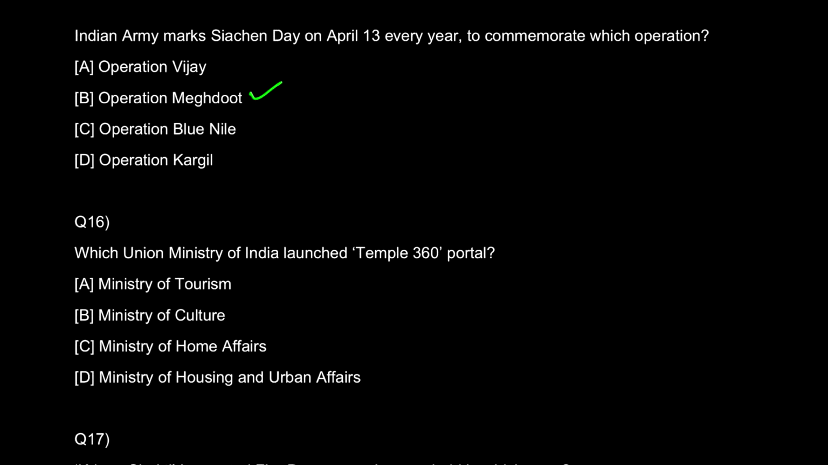Now, the Indian Army marks Siachen Day on April 13th every year to commemorate the courage of the Indian Army under Operation Meghdoot. And just to tell you about this, Siachen Glacier is the highest battleground on the earth. Both India and Pakistan maintain a permanent military presence in this region, always, 24 into 7. So इसके बारे में आप समझ सकते हो, पढ़ सकते हो. That can be a static GK, Operation Meghdoot and Siachen Day.